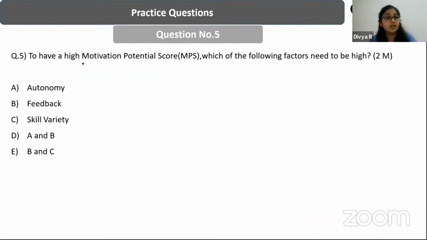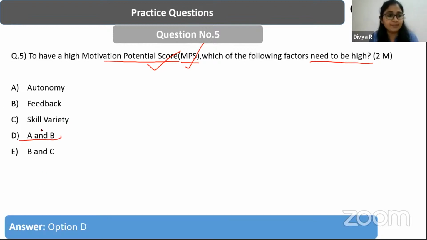Next question. To have a high motivation potential score, which of the following factors need to be high? Motivation potential score, MPS. To have a high motivation potential score, which of the following factors need to be high? A, autonomy. B, feedback. C, skill variety. D, A and B. E, B and C. So what is the answer, guys? Good job, good job. Only a few of you giving the answers, but very satisfying, fantastic, right? So the answer is D, A and B.